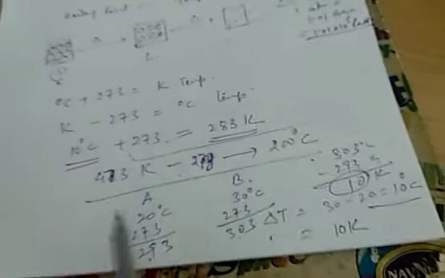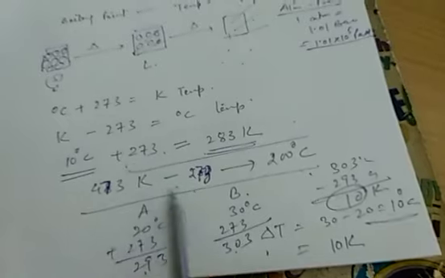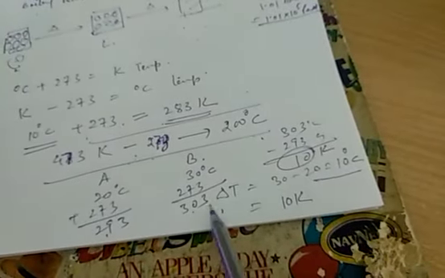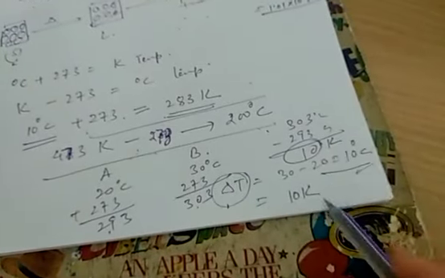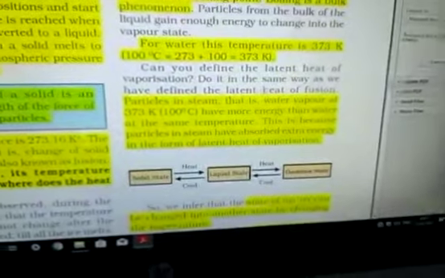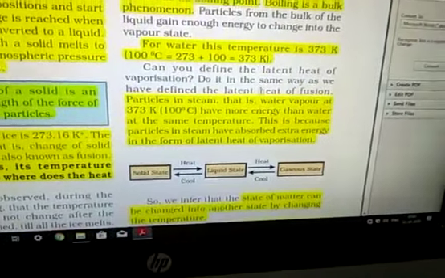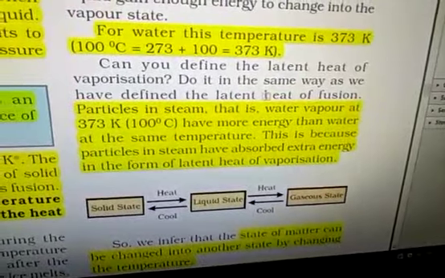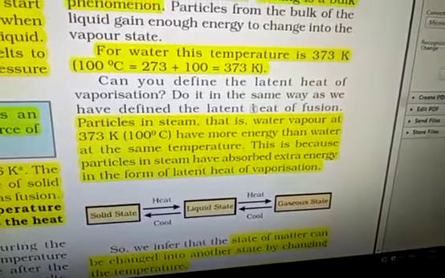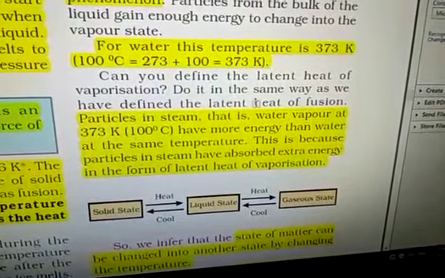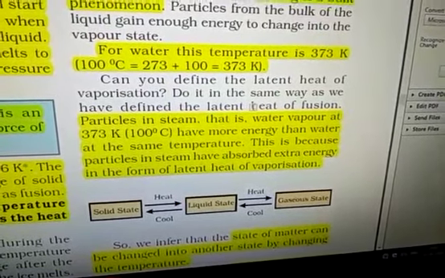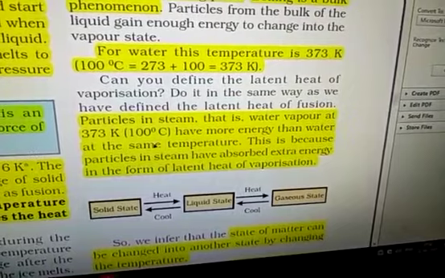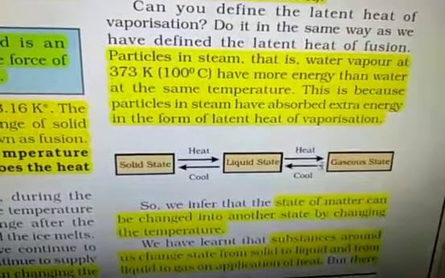So because आप यहाँ पे conversion factor माइनस एंड प्लस से है, इसलिए क्या होगा, इनका जो डिफरेंस है वो डिग्री सेल्सियस और केल्विन में सेम वैल्यू होगी. वी फोकस ऑन दैट पार्ट. Particles in steam, that is water vapor at 373 Kelvin, have more energy, obviously, than the water at the same temperature. This is because particles in steam have absorbed extra energy, that is latent energy.